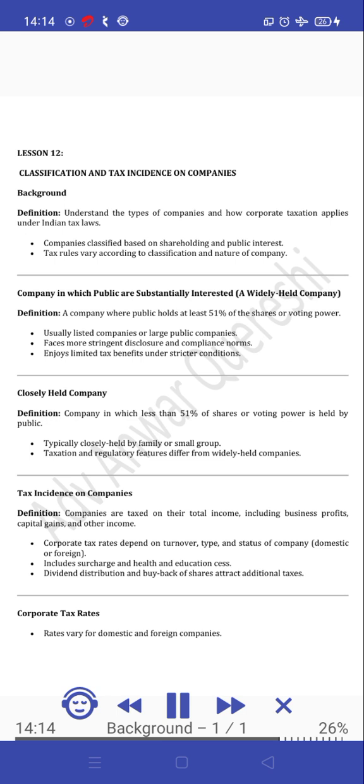Closely held company. Definition. A company in which less than 51% of shares or voting power is held by the public. Typically closely held by a family or small group. Taxation and regulatory features differ from widely held companies.